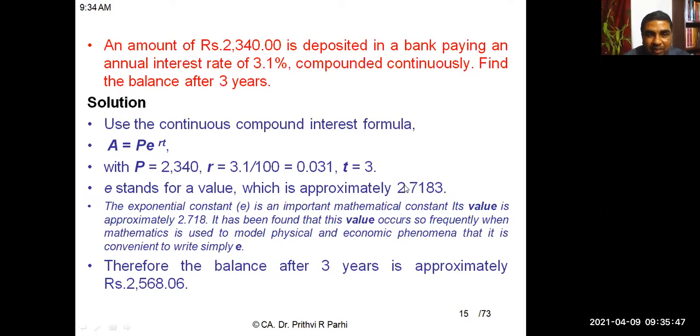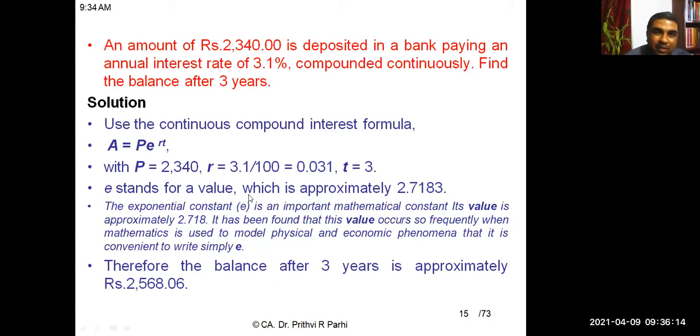On that basis, let us calculate the value. Here is a question for you. An amount of 2,340 rupees is deposited in the bank, paying an annual interest rate of 3.1% compounded continuously. Find the balance after 3 years. It is continuously compounded, every second it is getting compounded.